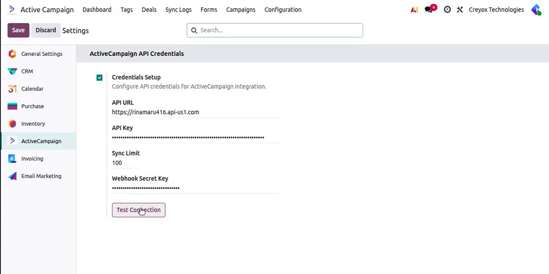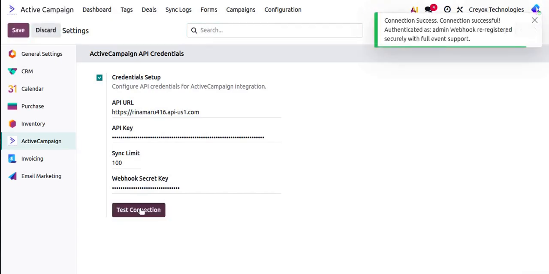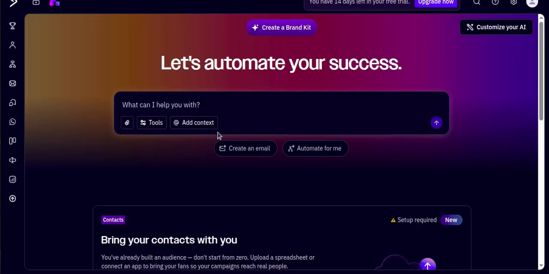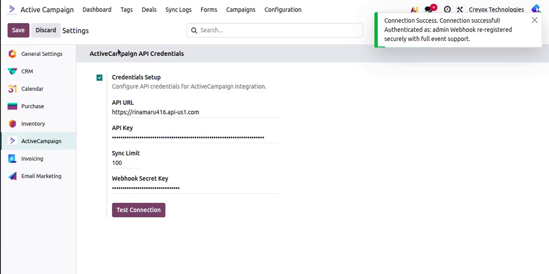After adding all the credentials, you need to click on this button, that is test connection. Once the connection is tested successfully, you will be able to see this notification and your ActiveCampaign account will be connected with your Odoo database.